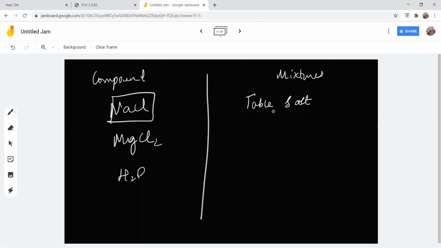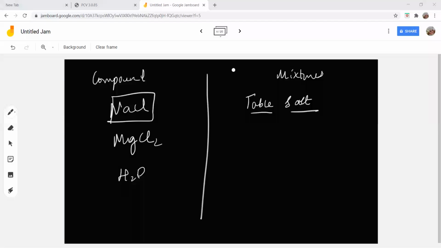The table salt that we are using is made up of sodium chloride. It's not only made up of sodium chloride, it also contains other impurities, like iodine. It is iodized salt. Not only that, during the rainy season, when the moisture content in the atmosphere is more, the table salt will become moist. You could see the watery appearance in the table salt. It won't be as dry as you noticed. That is because of the impurities present inside the table salt.